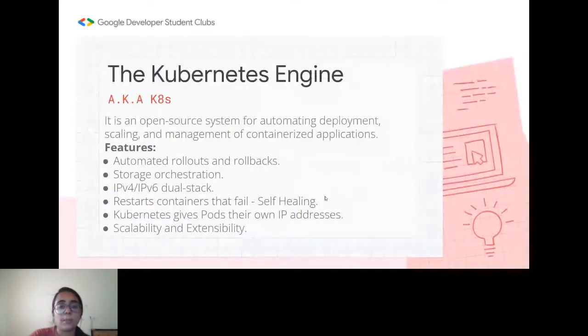Now let us talk about the Kubernetes engine. Kubernetes engine is also known as GKE. It is an open source system. Unlike other services based on Google Cloud, Kubernetes is open source in nature, and it is mainly used for automatic deployment, scaling, and management of containerized applications.